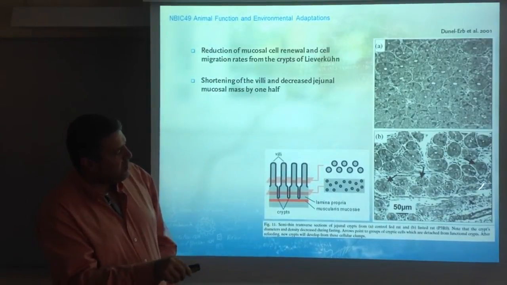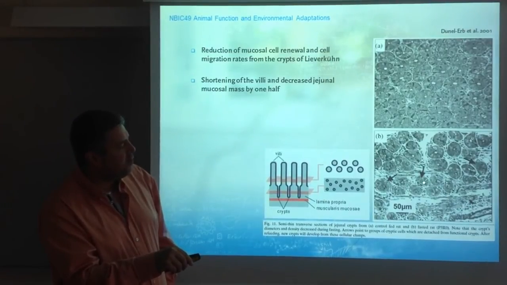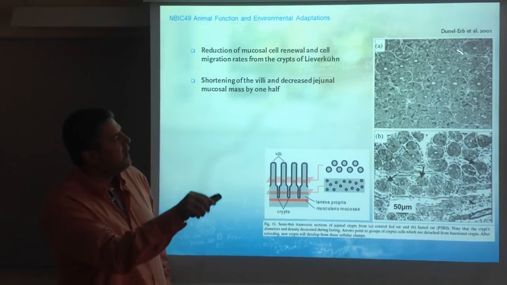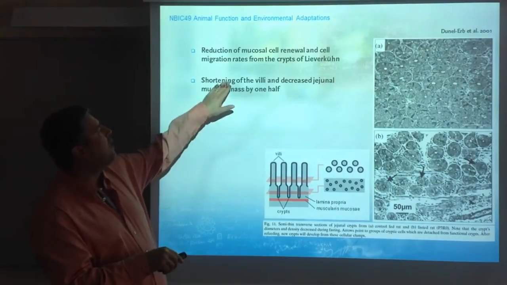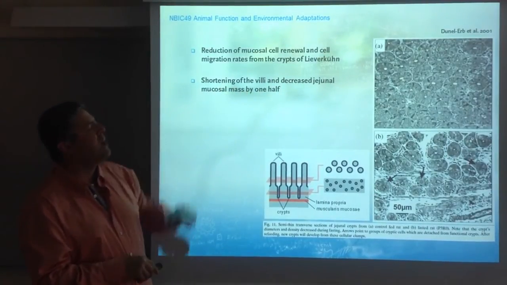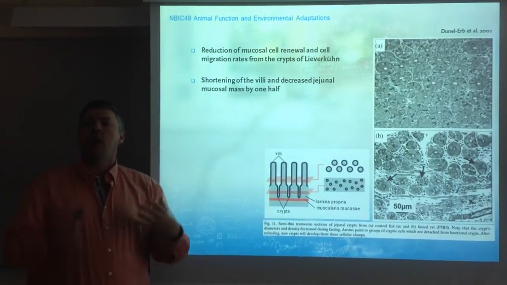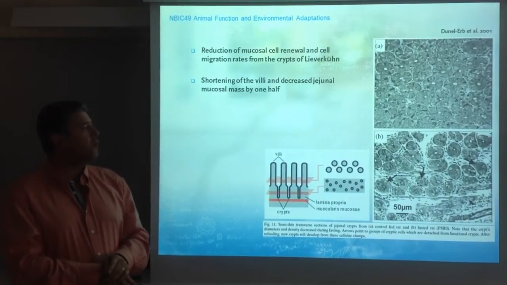Notice the presence of fewer villi, the presence of some in which there is no appropriate lining, so they are basically being atrophied all along. That's not the case here. So you have a shortening as well of the villi and a decreased jejunal mucosal mass by 1/2, only after 2 days. So it is a large morphological change that occurs in rats.